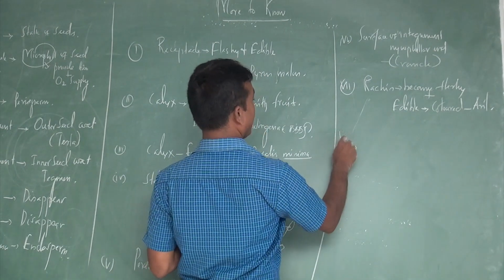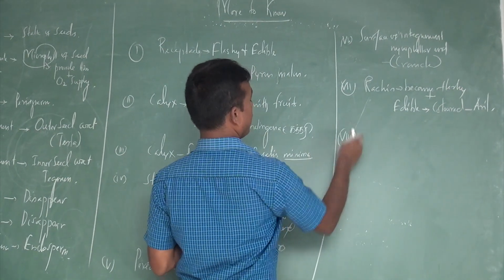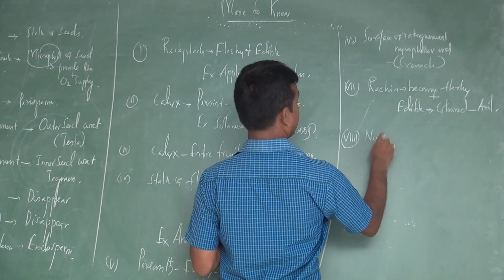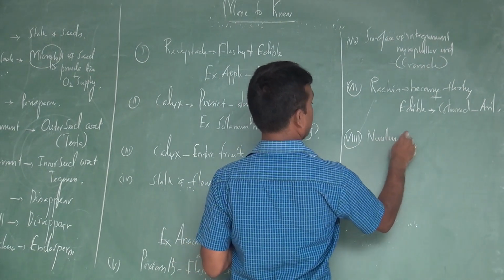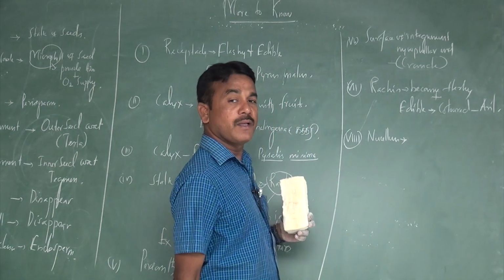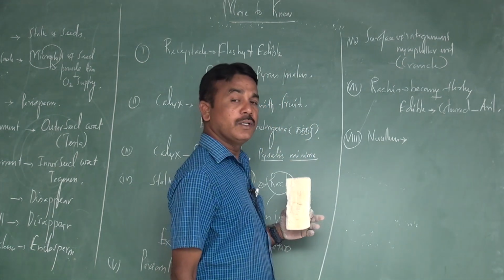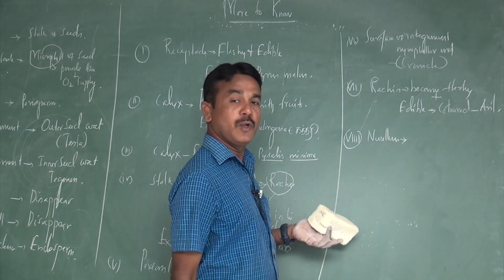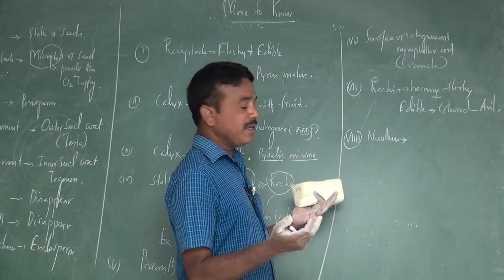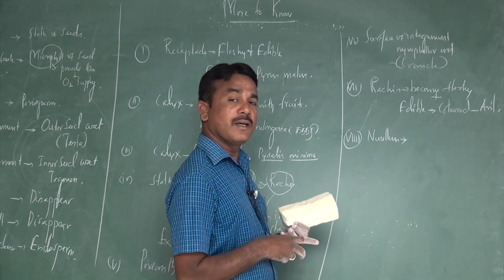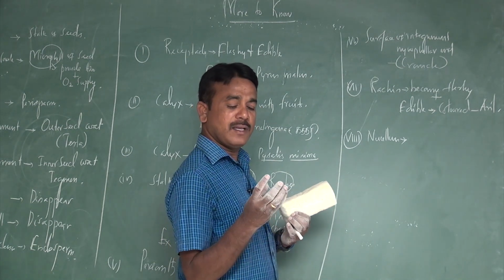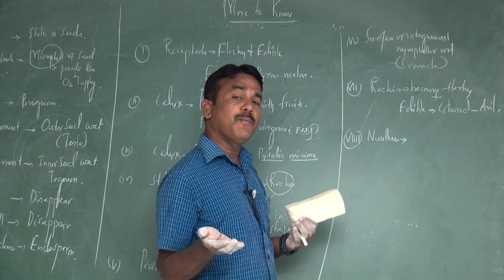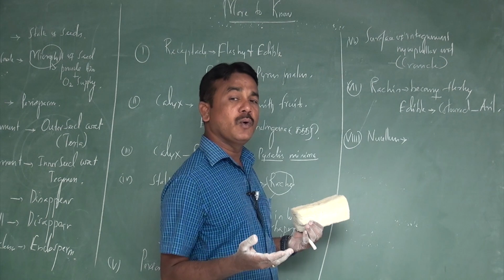The last one, the nucellus. The nucellus is a nutritive tissue that provides nourishment to the developing embryo. Some of that nutritive tissue is not completely utilized by the developing embryo.